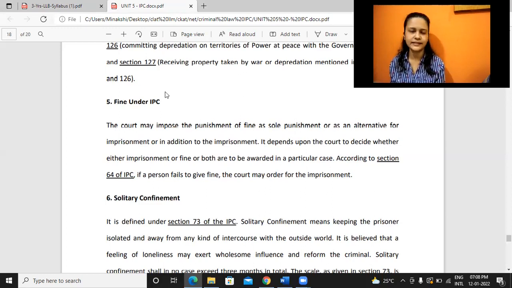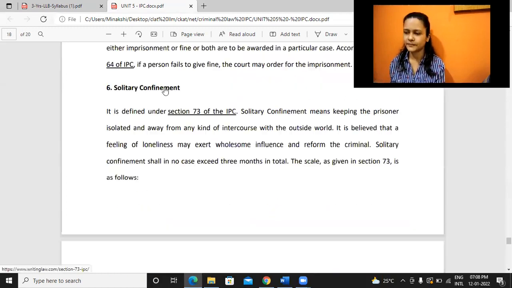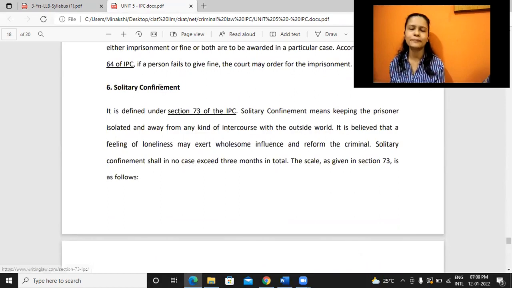This part is clear, right? Yes, ma'am. So last one is solitary confinement. Solitary confinement as in one person is kept in prison, but he is confined alone. There is no one else with whom he can talk to.